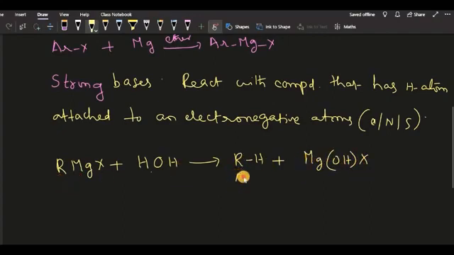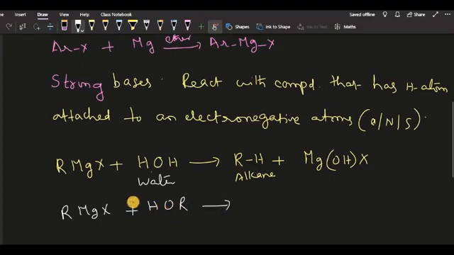So you got an alkane in this reaction with water. In the same fashion, if you do this with alcohol and RMgX, the alcohol can also be written like water as HOR, and the electrons present on oxygen shift towards the alkyl group, then it will become minus.